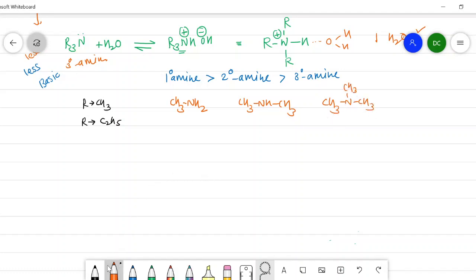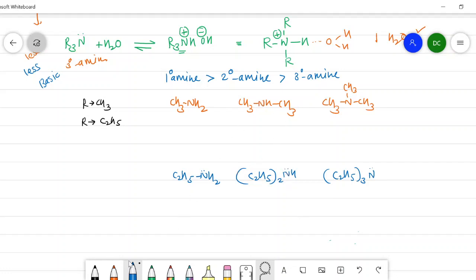And the second example I will write here C2H5NH2. It is the primary amine where the R group is nothing but the ethyl. It is a secondary amine and it is a tertiary amine.